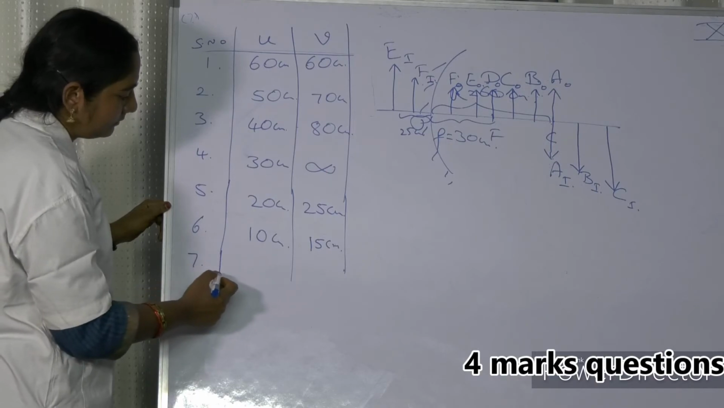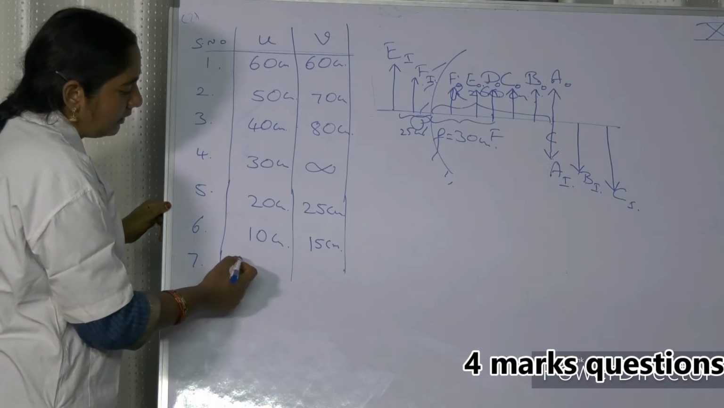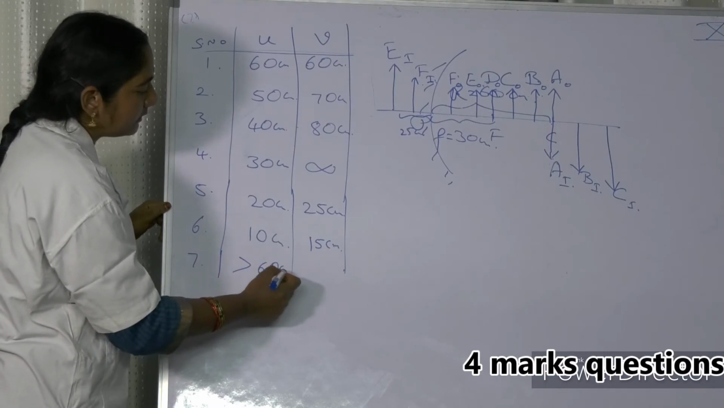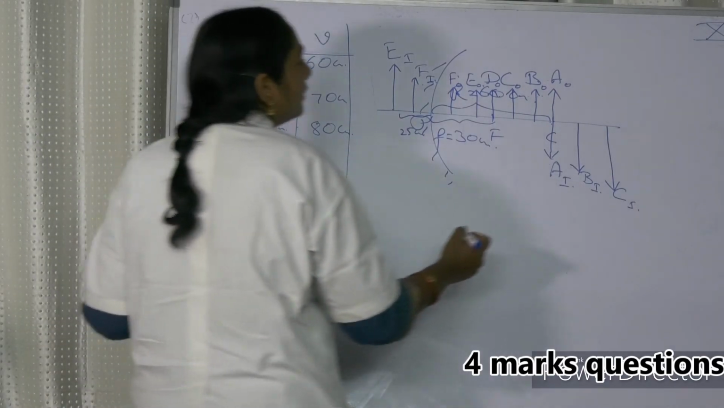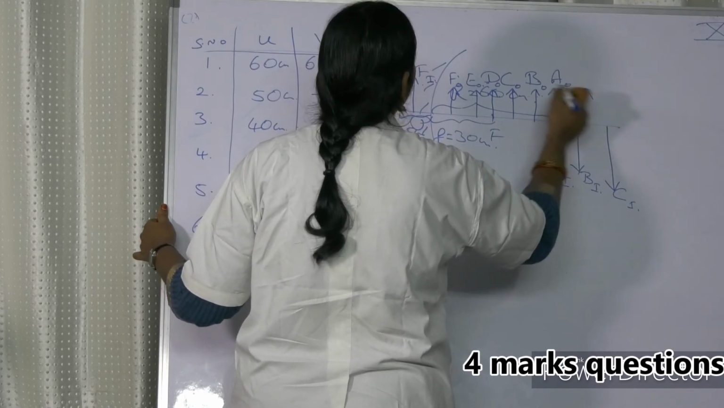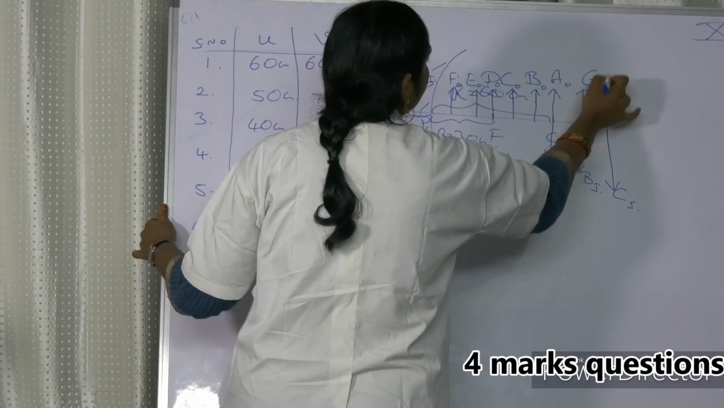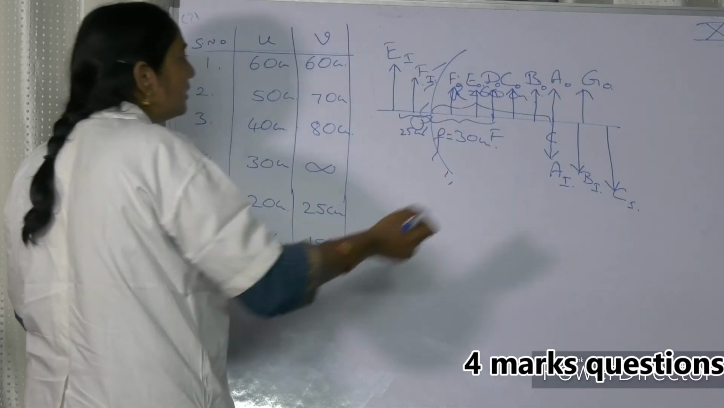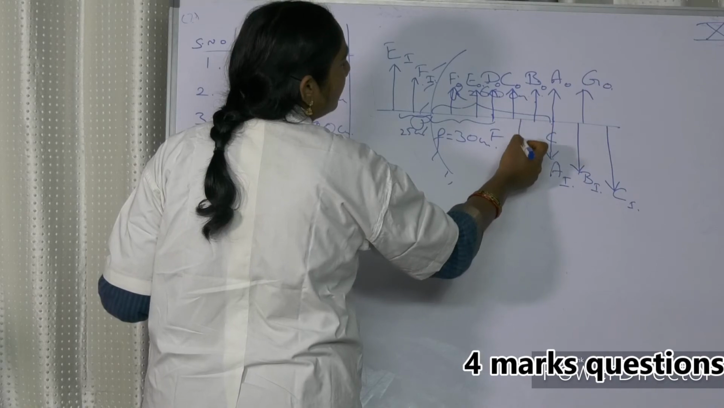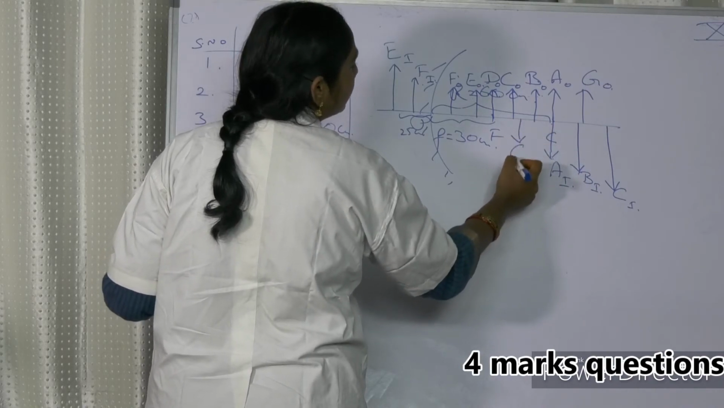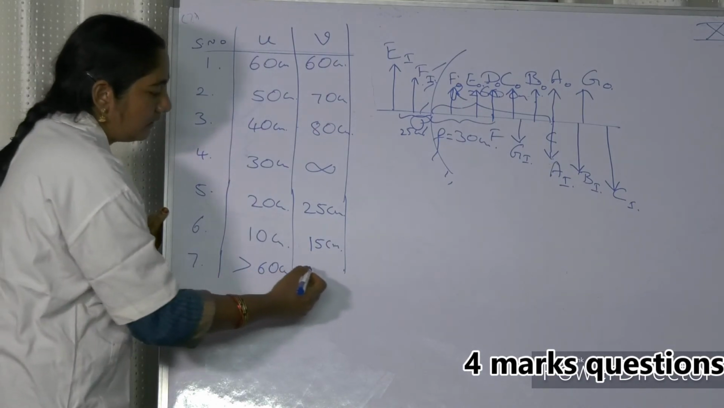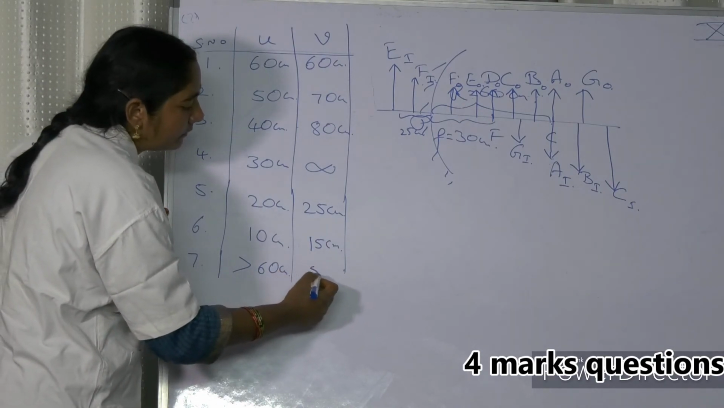Greater than 60 centimeters. Okay. So U is greater than 60 centimeters. Means what? Now the object is placed beyond C. This is the case G of the object. Beyond C means the image is formed between F and C. This is the D. Alright, okay. 50 centimeters.